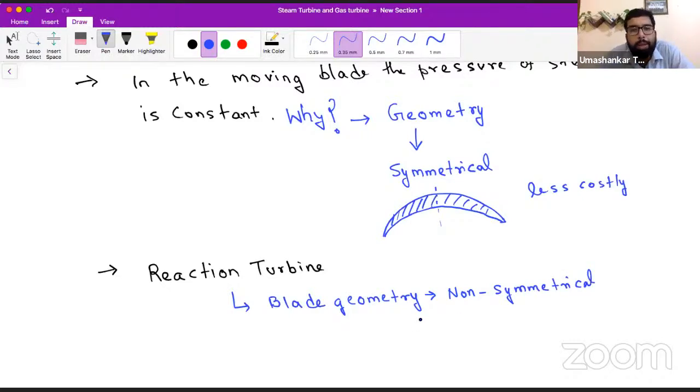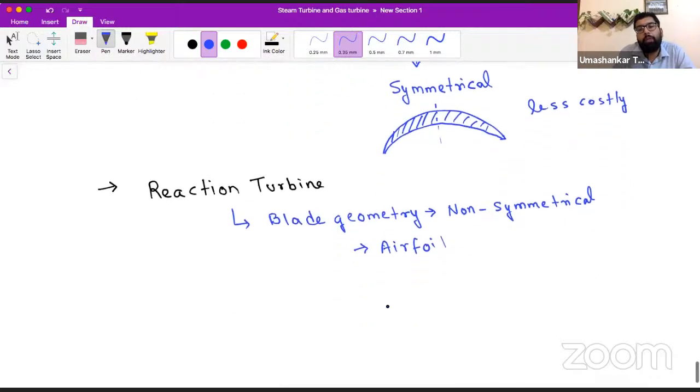Okay, the blade is going to be non-symmetrical and is generally of airfoil shape, like this. Since it is not symmetrical, it is having an airfoil shape.